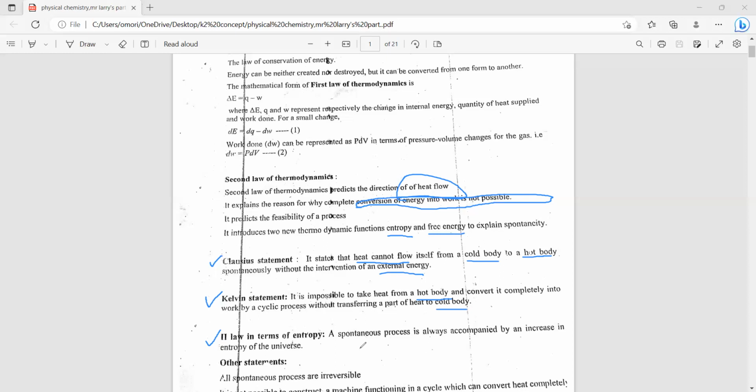The last one, the entropy statement, says that a spontaneous process is always accompanied by an increase in the entropy of the universe. What is entropy? Entropy basically means the degree of disorder of a system. For every spontaneous process, for every process happening in one direction, the entropy of the system increases. Now let's continue.